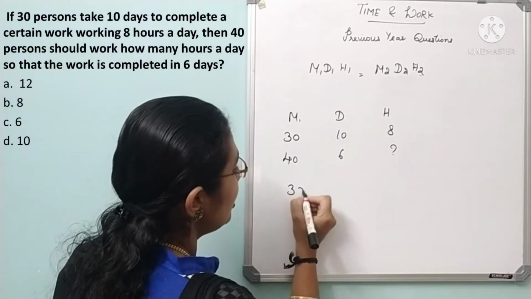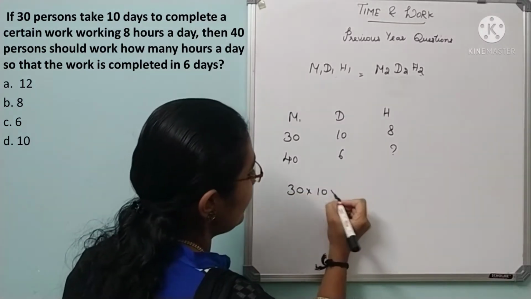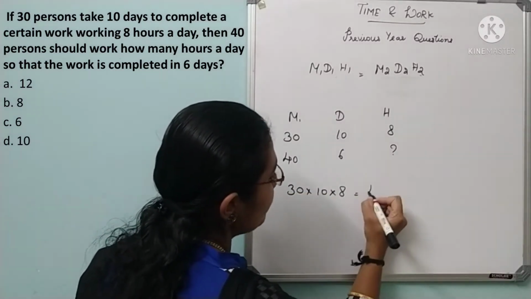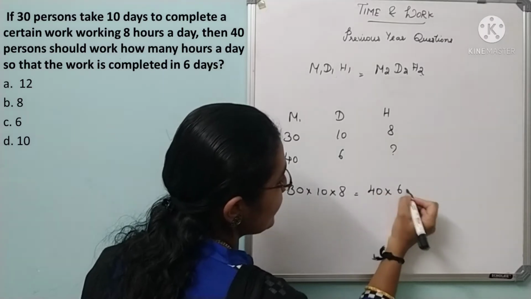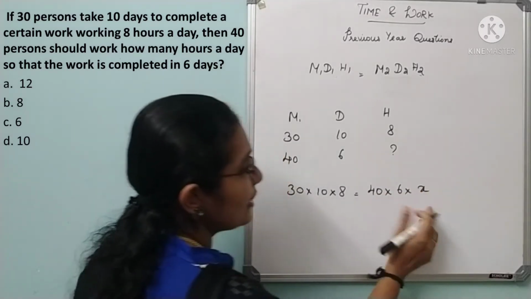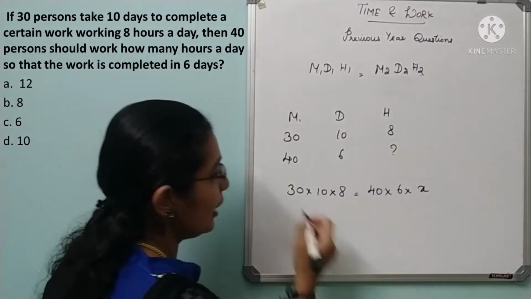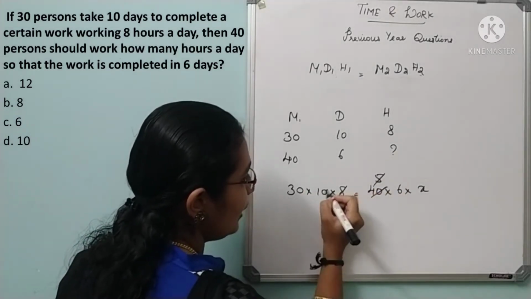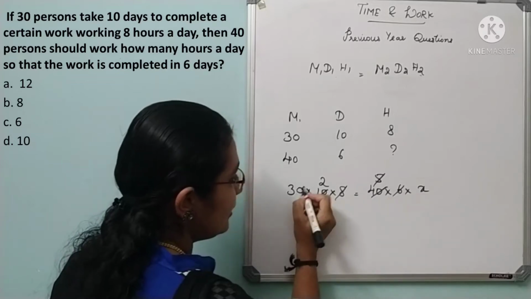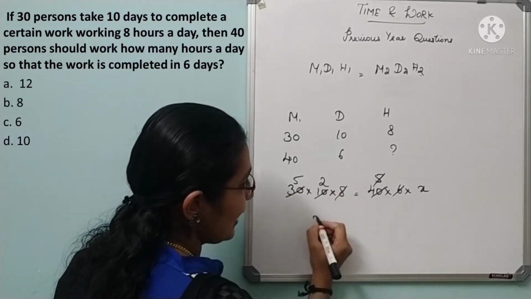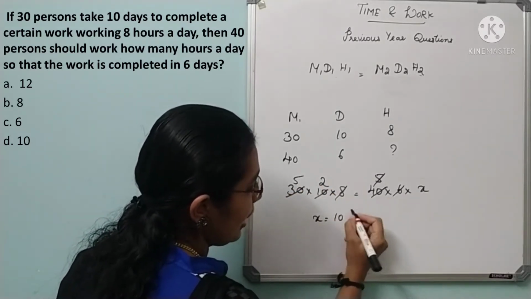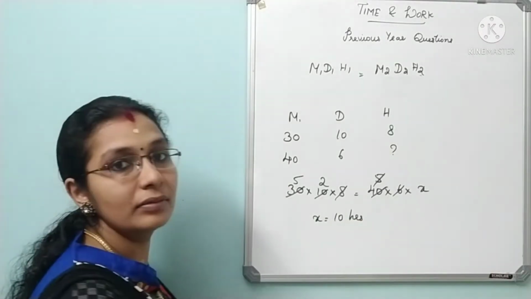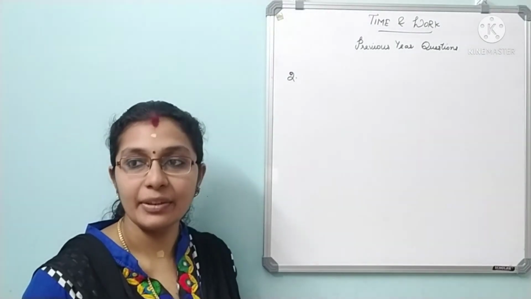So 30 into 10 into 8 is equal to 40 into 6 into x. Let us keep H2 to be x. So 8 5s are 40, 5 2s are 10, 6 5s are 30. So x is equal to 10 hours. Clear? Yes.